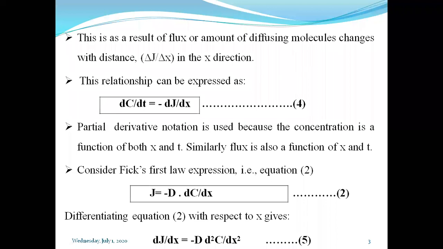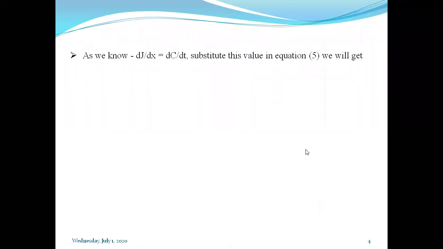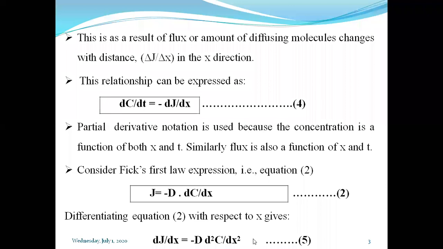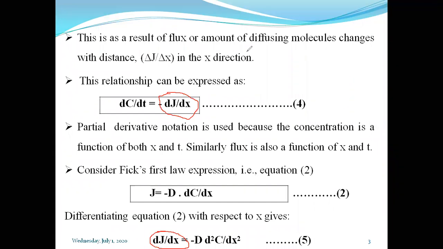So this equation we got here after differentiating equation 2. But in equation 4, just look towards this equation 5, which we got after differentiating equation 2. In equation 5, we are getting dj by dx, and if you look towards equation number 4, dj by dx, these common terms we are getting in both the equations.